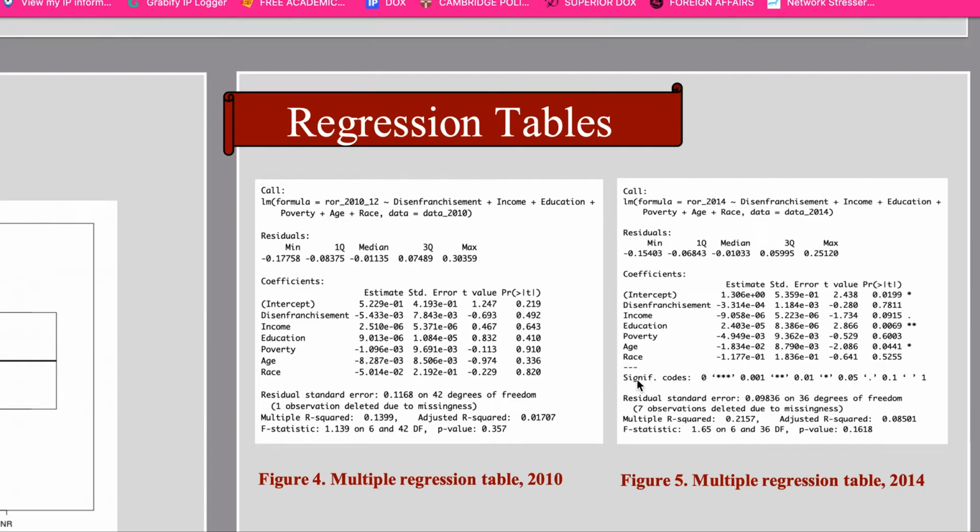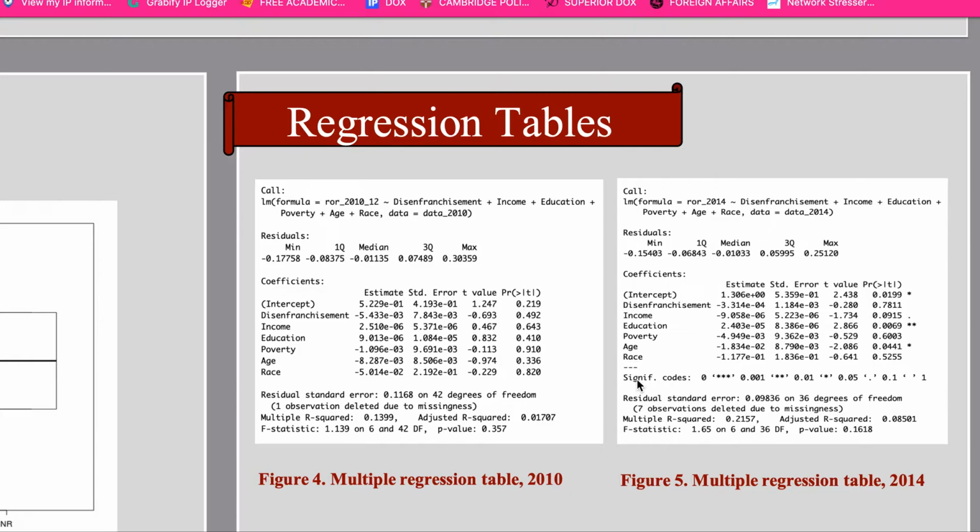As seen in Figure 4, the regression indicates that disenfranchisement has a negative and not statistically significant effect on recidivism rates for the 2010 recidivism cohort, as the regression coefficient estimate of the slope parameter for disenfranchisement is negative and, again, not statistically significant. For a 1 unit increase in disenfranchisement, we expect to see a negative 5.433 decrease in recidivism rates for the states within the 2010 cohort.